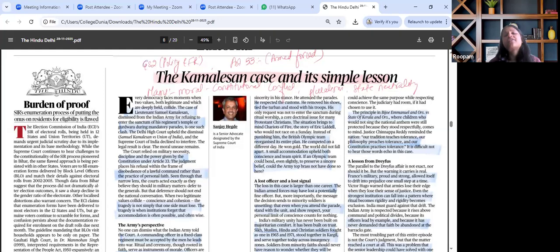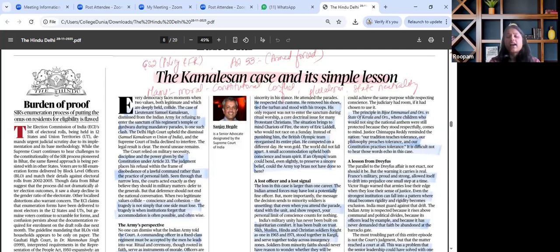So the key takeaway that we can take from this particular article is that democracy must balance institutional necessity with individual conscience. Cases like this actually test constitutional values of tolerance, inclusivity, and dignity of an individual. But at what cost? The army is an institution which is supposed to be secular in nature, as per definition, and whether this is correct or incorrect with regard to personal conscience is to be debated.